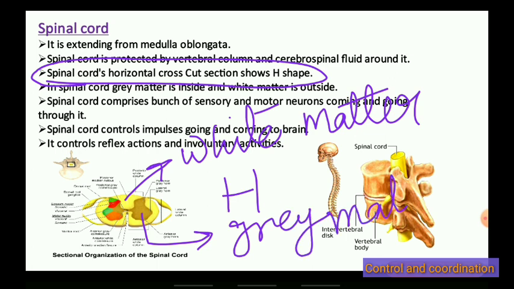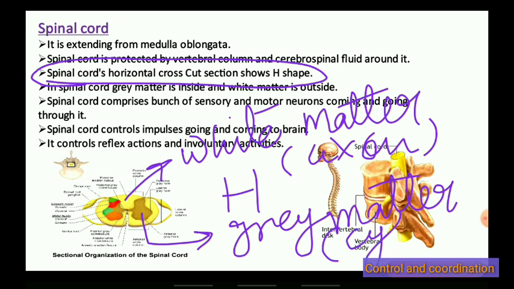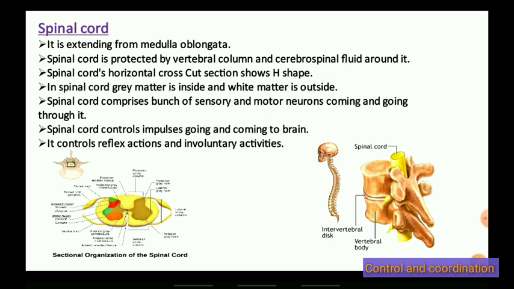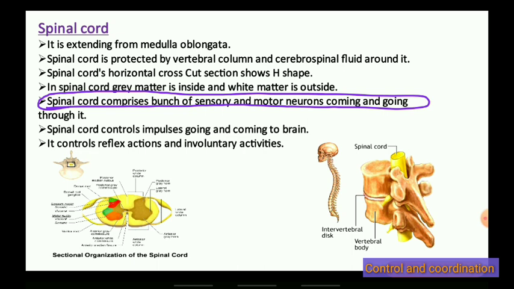White matter is made up of axons and the gray matter is made up of cyton, that is the cell body. Now, the spinal cord is a bunch of sensory and motor neurons going through it.